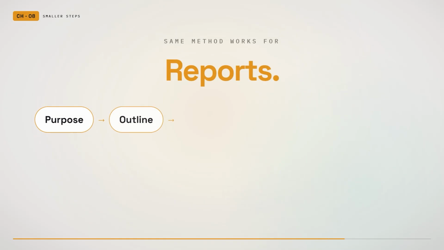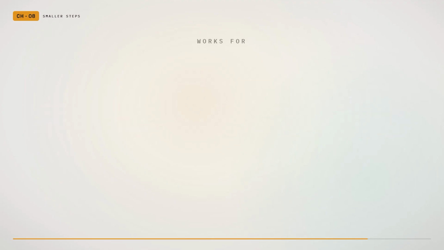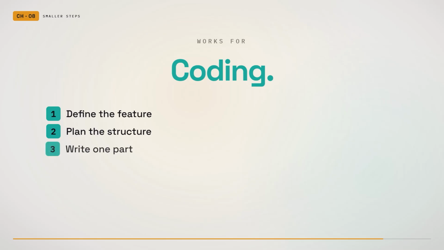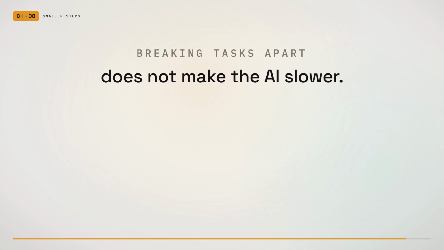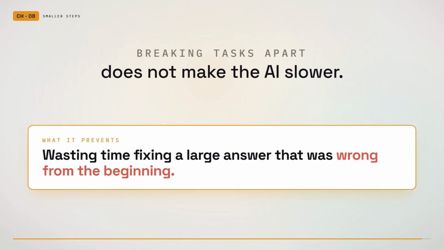Start with the purpose, then the outline, then the first draft, then the review, then the final version. It works for coding. First define the feature, then plan the structure, then write one part, then test it, then improve it. Breaking tasks apart does not make the AI slower. It often prevents the user from wasting time fixing a large answer that was wrong from the beginning.